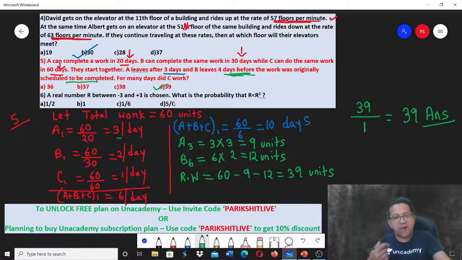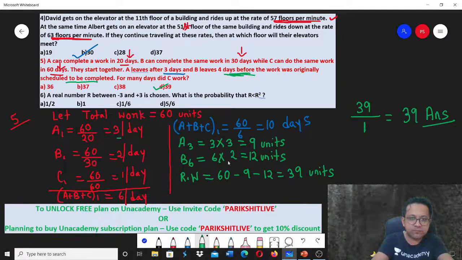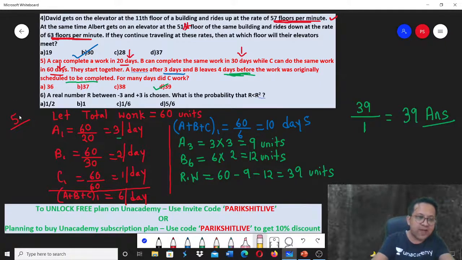One doubt some of you might have is, can I assume some other number other than 60? Yes, you can. You can assume any number. You will get the same answer irrespective of any number that you assume. Clear? Fine. I think number 5 is clear.